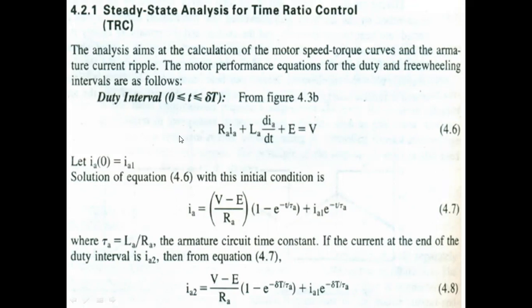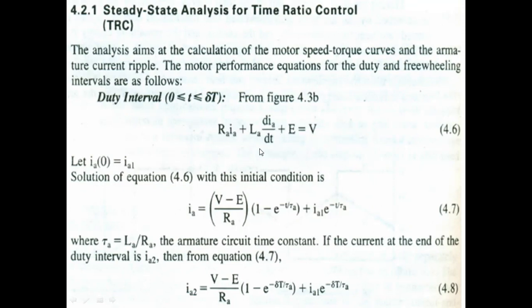At initial time 0, IA of 0 becomes IA1. So at the starting, the load current is IA1. The solution for equation 4.6 with this initial condition, this is called the initial condition. So how will you get the solution? The solution of the equation with the initial condition is, IA is equal to V minus E divided by RA.